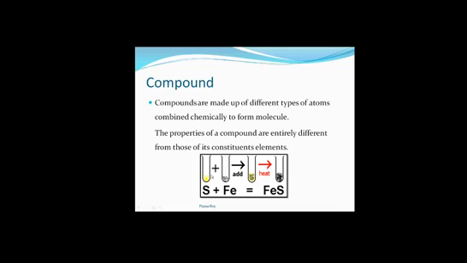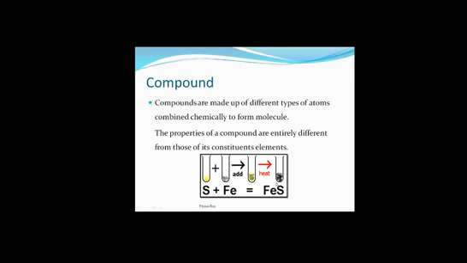These are two different elements, sulfur and iron, and after heating this, we are doing a chemical change here. By heating these two, we are getting a whole new compound which has totally different properties than its constituent elements, sulfur and iron.